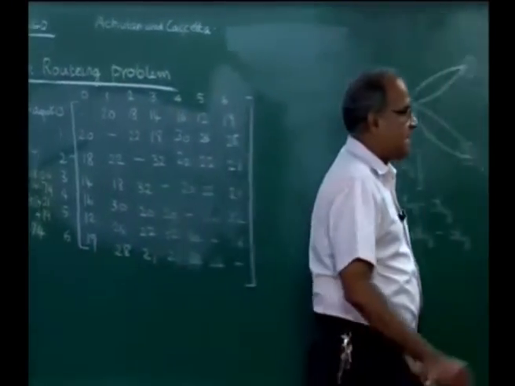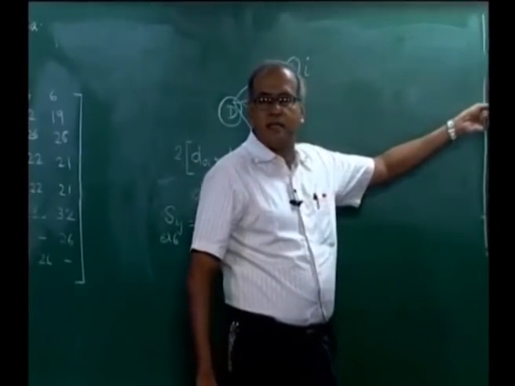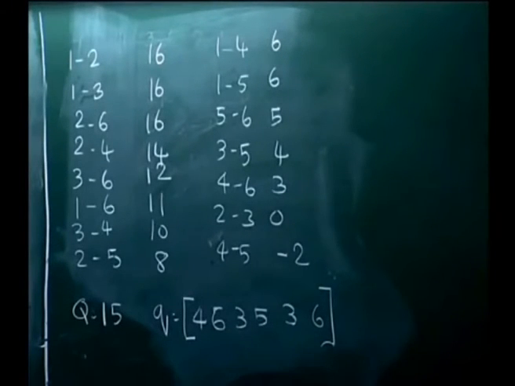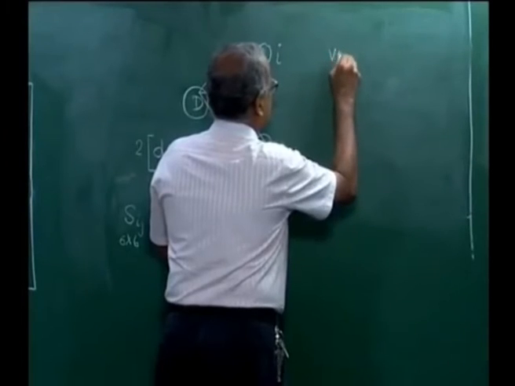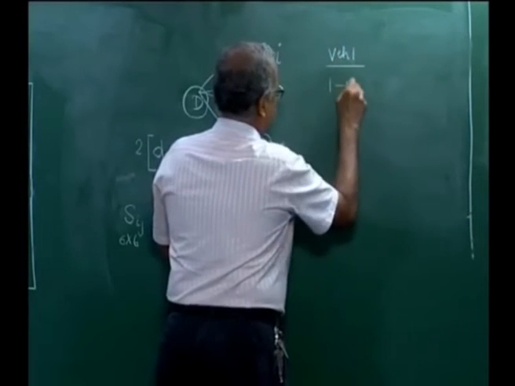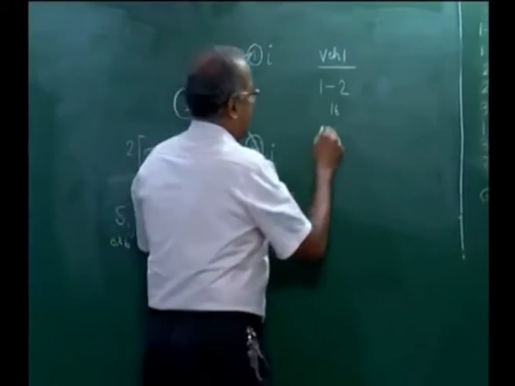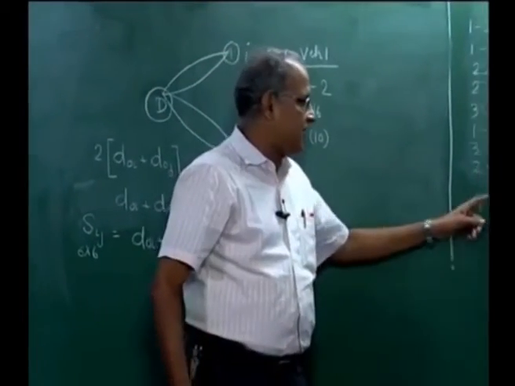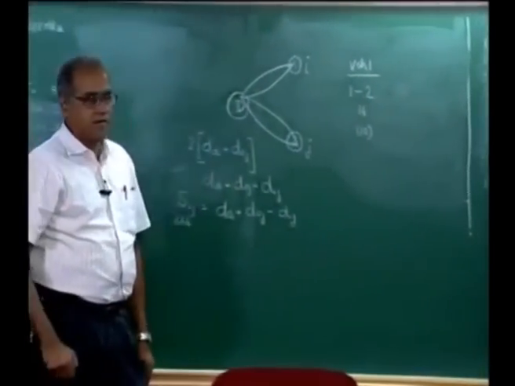Now, the other thing I have done is I have already written these savings in sorted order, in decreasing or non-increasing order. So, the Clarke and Wright algorithm will begin by looking at the highest saving, which is 1 and 2. So, it starts with vehicle 1, puts 1 and 2 together to have a saving of 16, and if we put 1 and 2 together, we use 10 units of the demand. The vehicle has a capacity of 15, and the requirement for 1 and 2 is 10, so we use up 10 out of the 15.